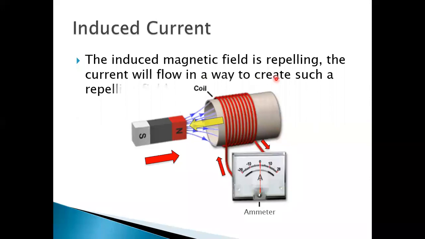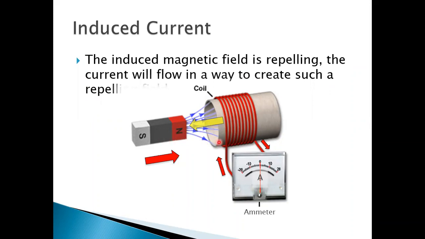The induced magnetic field is repelling; the current will flow in a way to create such a repulsion. This magnet is moving towards this coil, so current in the coil will develop in such a way that this end of the coil acts as a north pole, so north and north will repel, and it will repel this magnet.